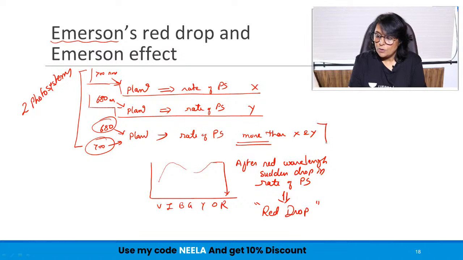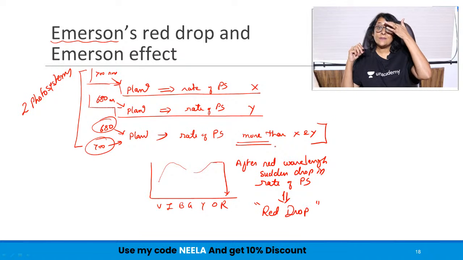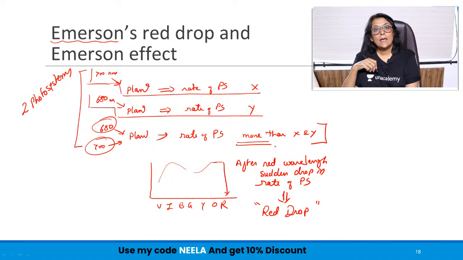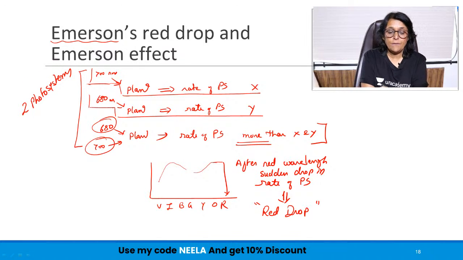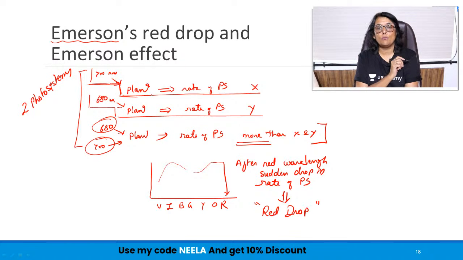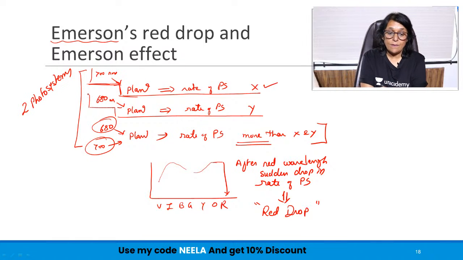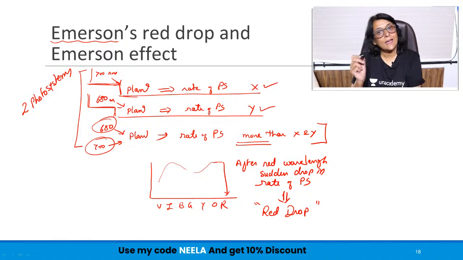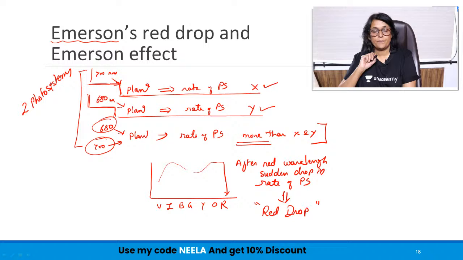And don't you think here the rate of photosynthesis is more? So can we call it enhancement? Again I'll go over this: if only 700 nanometers wavelength was provided, some photosynthesis did take place. Then when this wavelength was provided, again some photosynthesis took place.